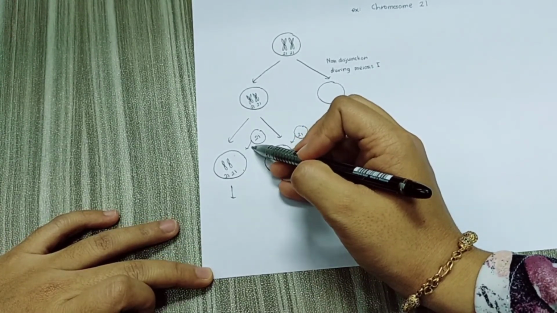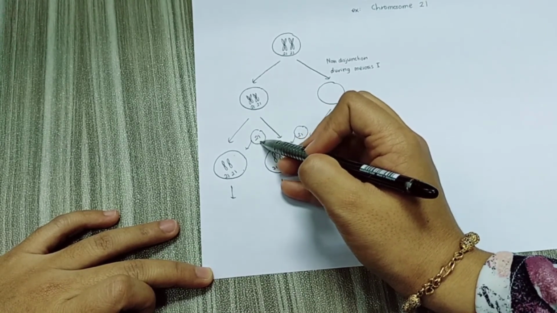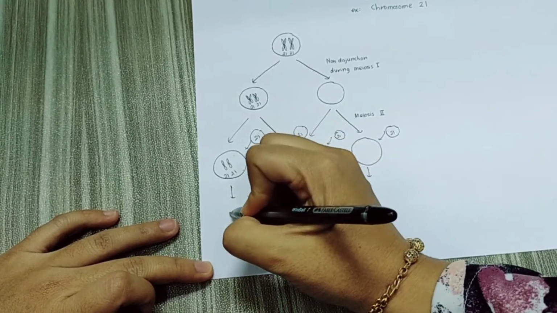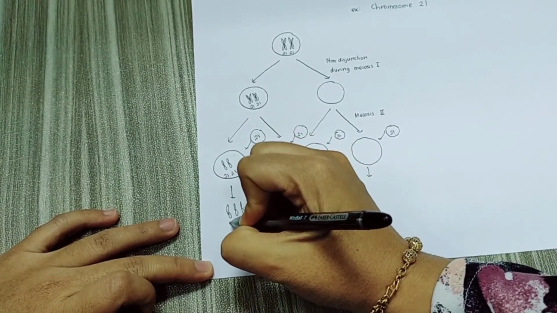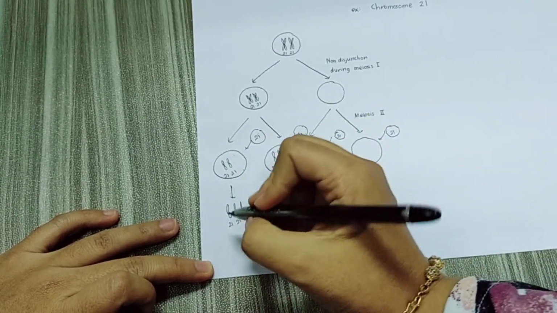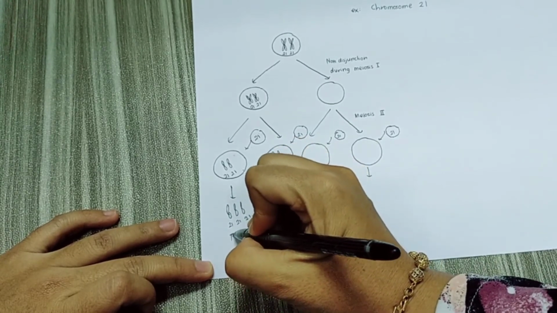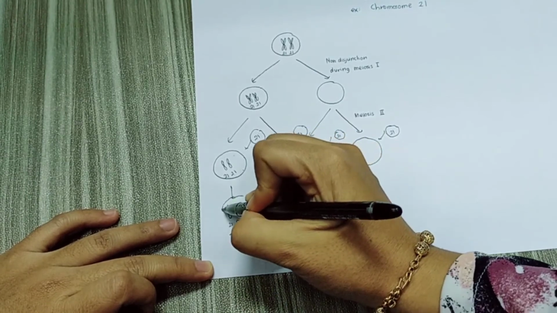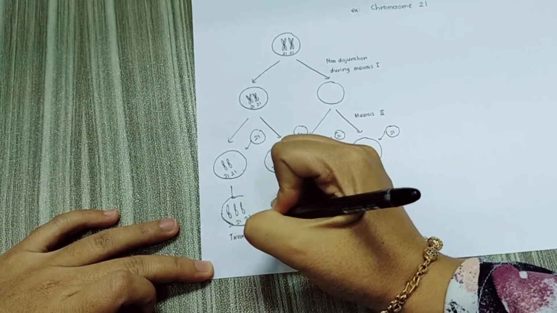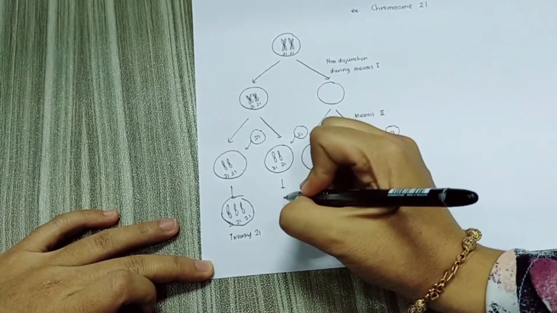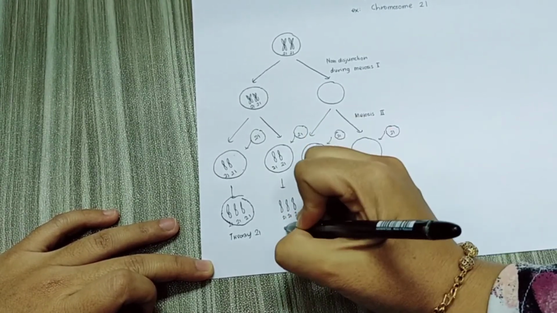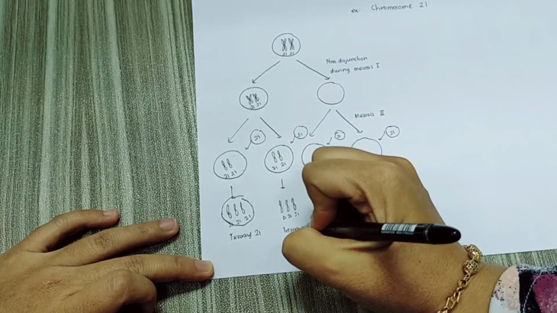So when fertilization occurs and the gamete brings another 1 chromosome 21, that person will have 3 chromosome 21. So this one we call trisomy 21, because it will have an extra chromosome 21 in their cells. This one also will have an extra chromosome 21, so this is also trisomy 21.